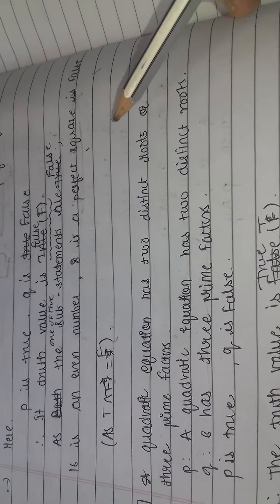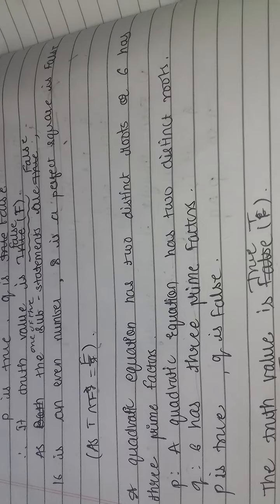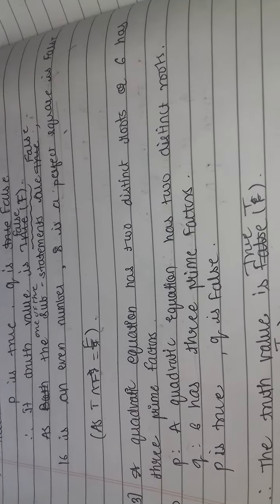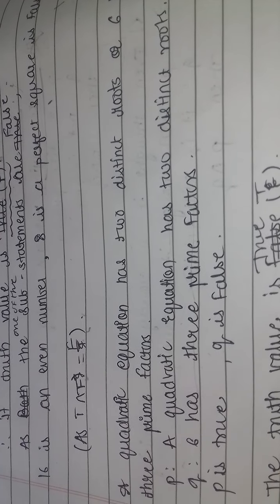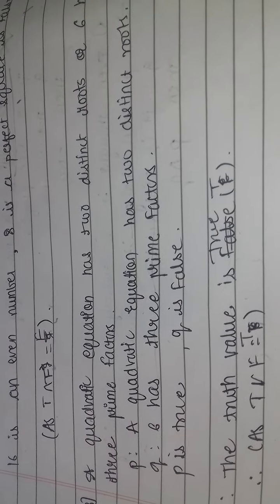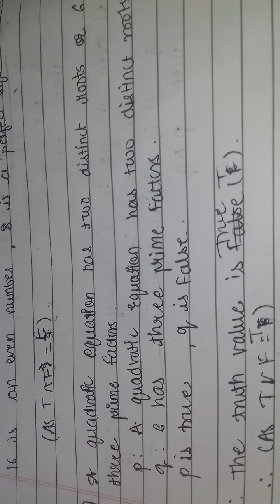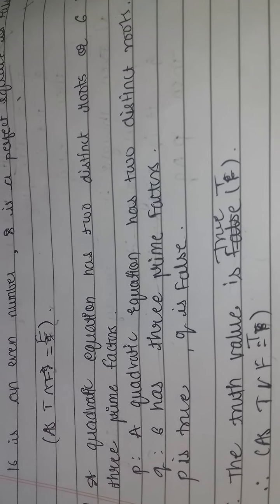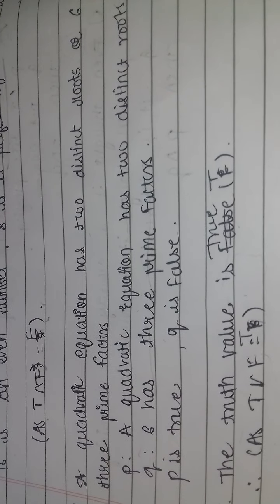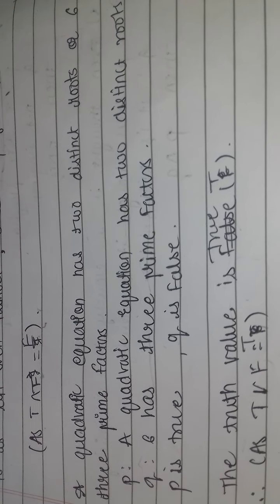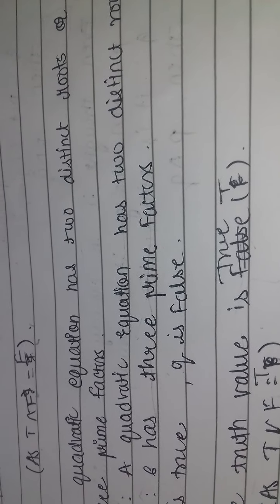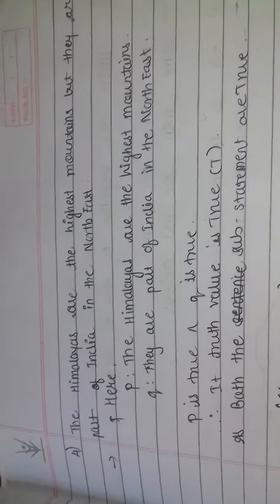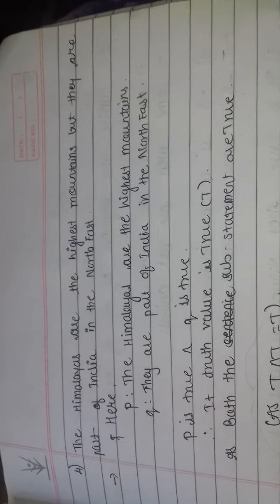The first statement P is the quadratic equation has two distinct roots, and Q is 6 has 3 prime factors. P is true and Q is false. So it is an or statement. In an or statement we have seen that only FF is false, the others are true. So T or F is equal to true. The truth value is true. Don't be confused between the conjunction and the disjunction. You need to understand it. If you write the table 3 to 4 times, you will get to know.